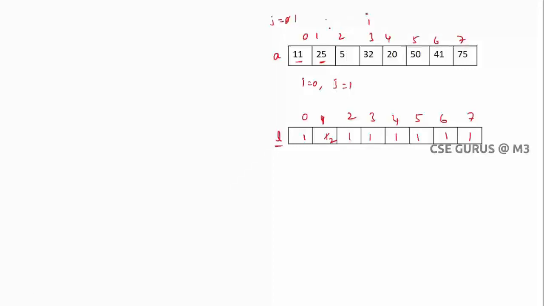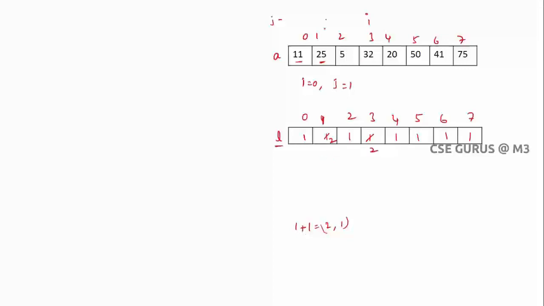For the next i value, j starts from 0. So 11 and 32, I have to check. Is 11 increasing to 32, that means 11 less than 32? Yes, true. So what is the value in L of 0? 1. Plus 1, so that is 2, comma, what is the value here? 1. The maximum of these two is 2, so I have to update here with 2.